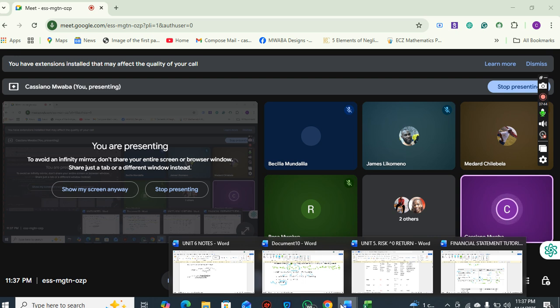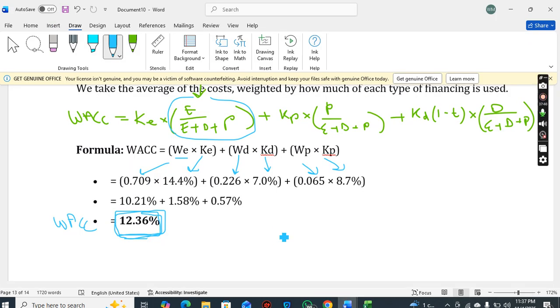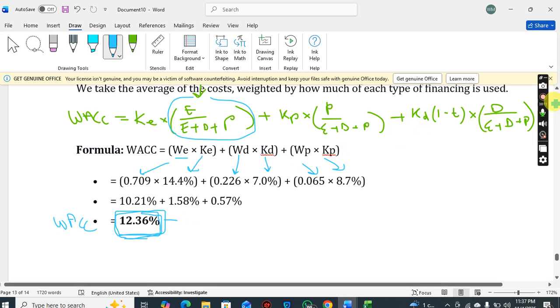So this weighted average cost of capital, apart from it being the overall cost of financing to the company, or the minimum required rate of return to the providers of the financing to the capital, this is also used as our discount rate in investment appraisal. Yes, any questions?